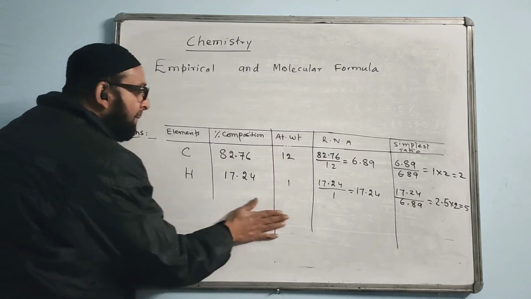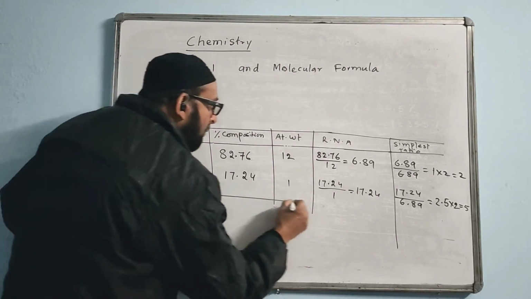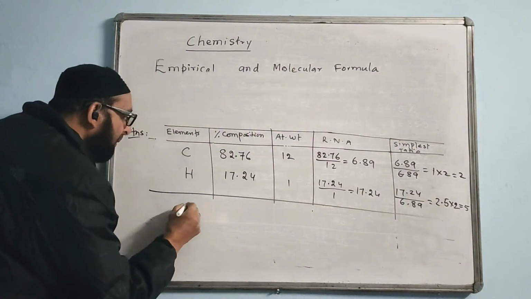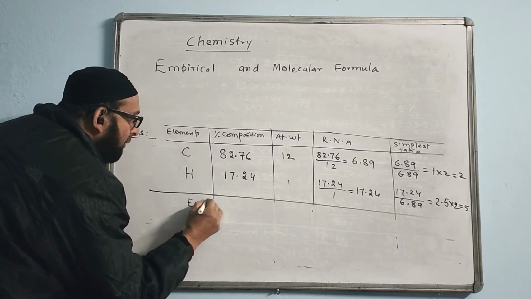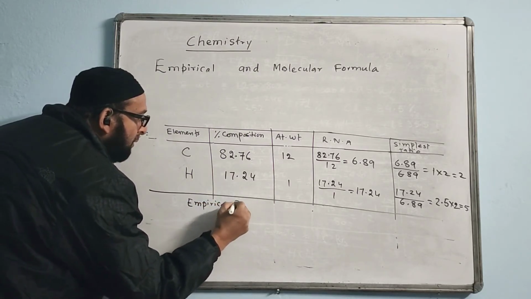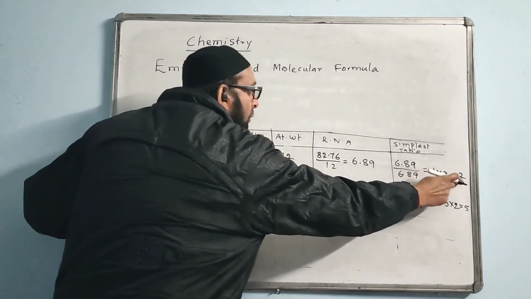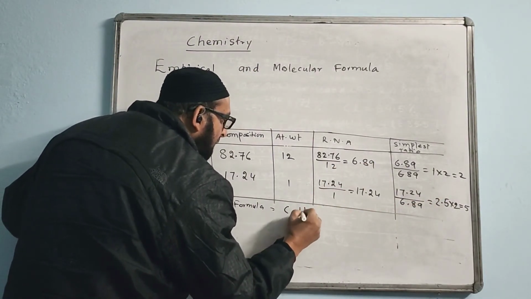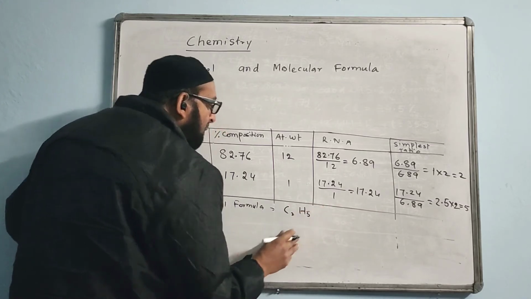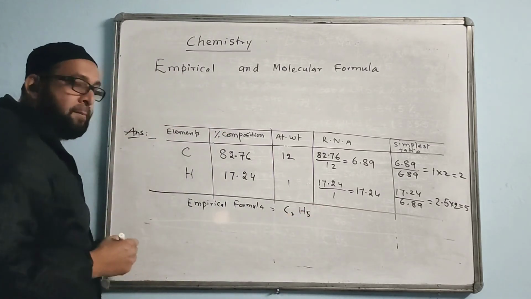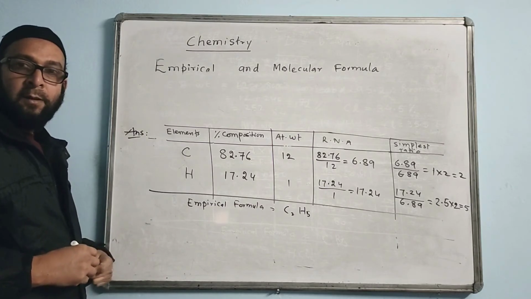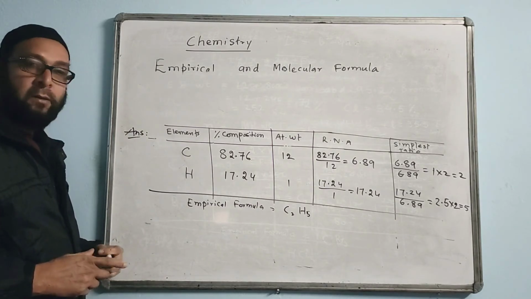So now let us find the empirical formula. Therefore, what is the empirical formula now? The empirical formula is equal to C2H5. So we got the empirical formula.